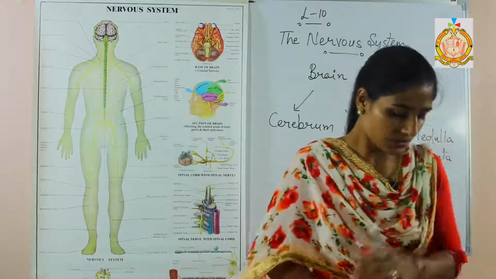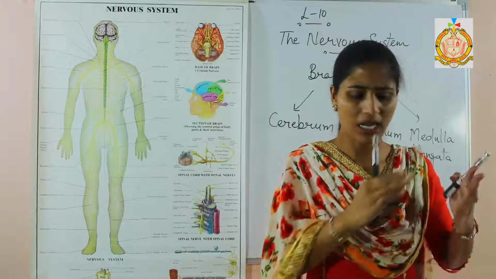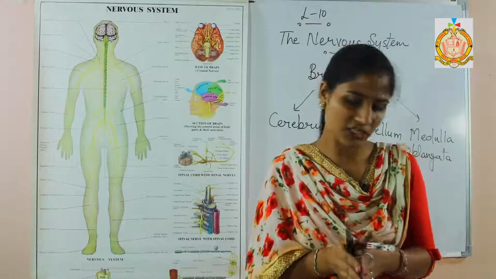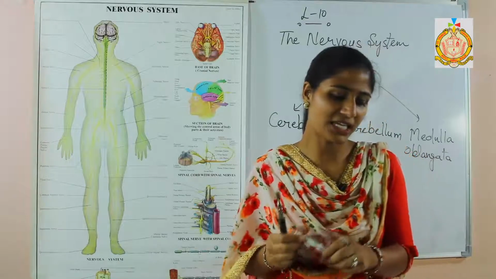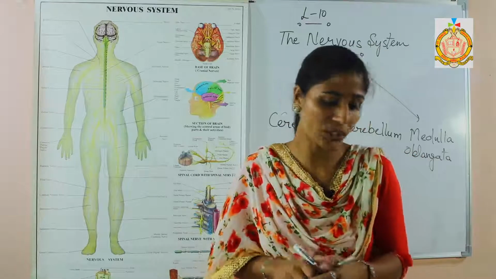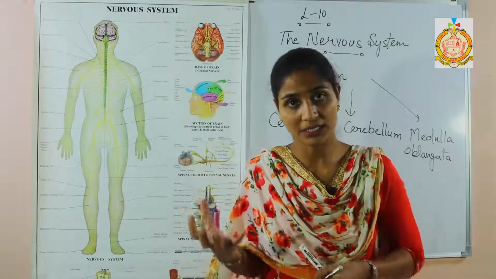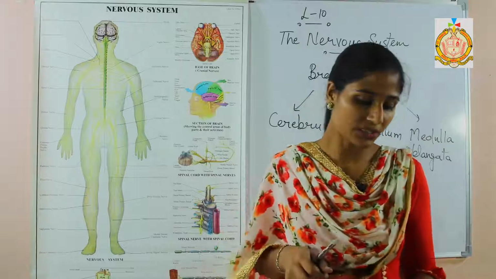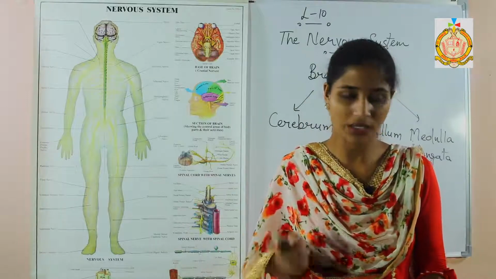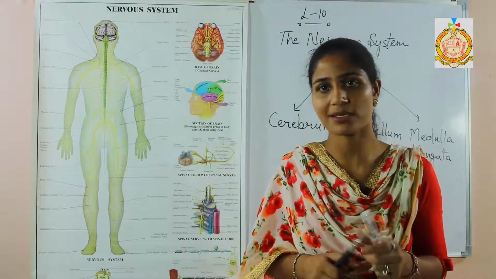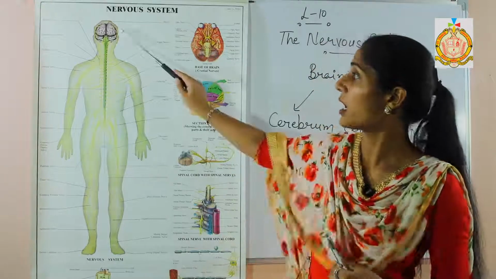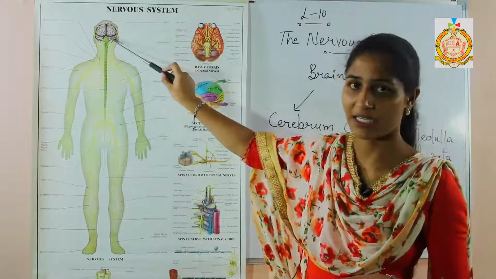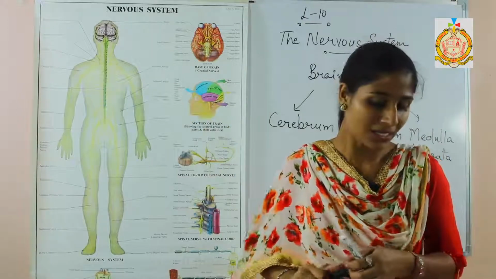The cerebrum is the highly convoluted part, and each cerebral hemisphere is hollow internally, having two regions. The outer region is known as the cortex and the inner one is known as the medulla. The outer part is the cortex and the inner one is the medulla of the cerebrum.